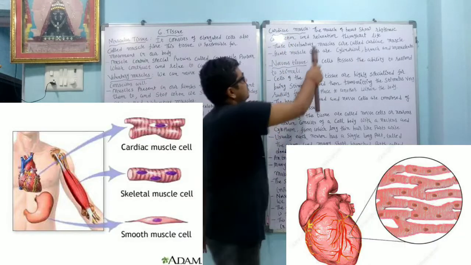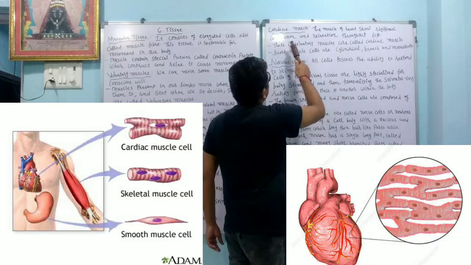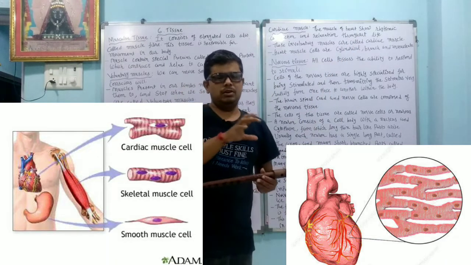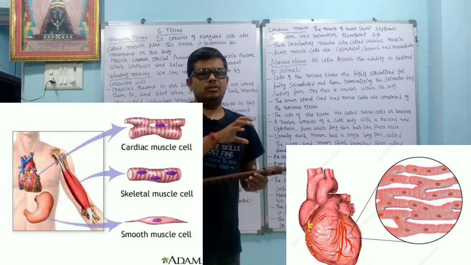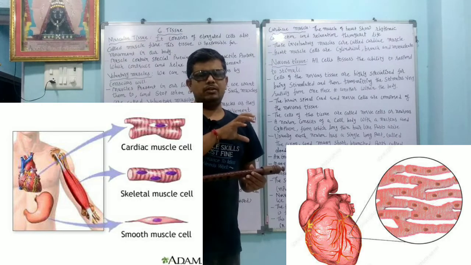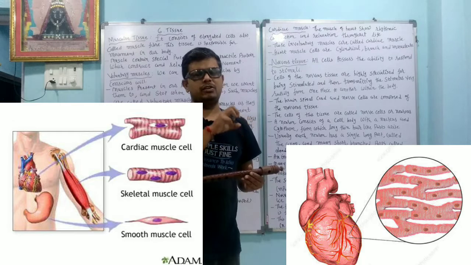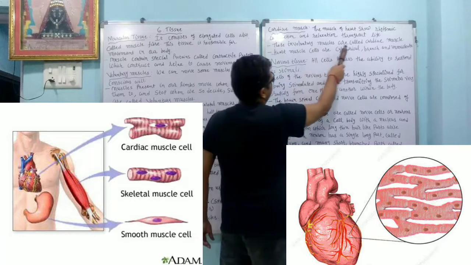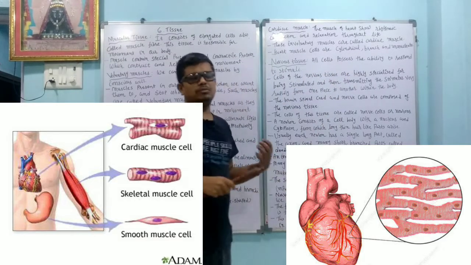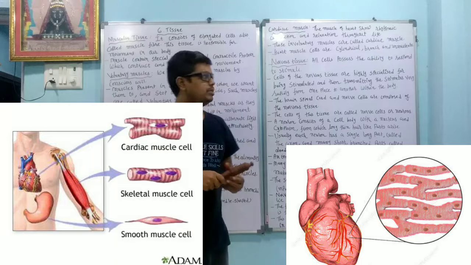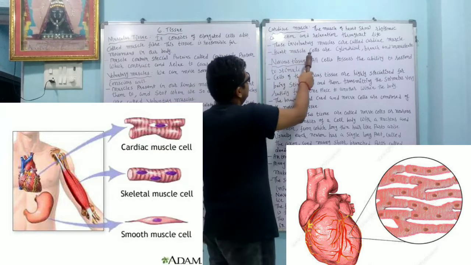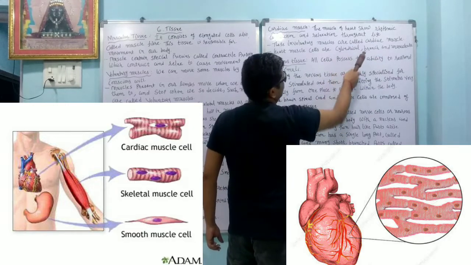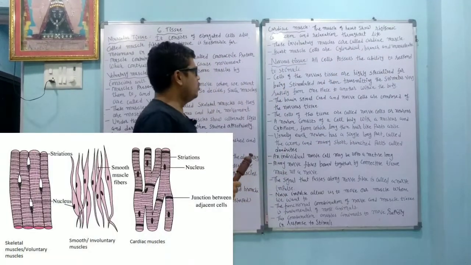Cardiac muscle. The muscle of the heart shows rhythmic contraction and relaxation throughout life. Automatically, without our purposely doing it, this movement takes place. Involuntary actions are there. Contraction and relaxation continuously occur in the heart. These involuntary muscles are called cardiac muscle, particularly related to the heart. Heart muscle cells are cylindrical, branched and uninucleate. A single nucleus is present.